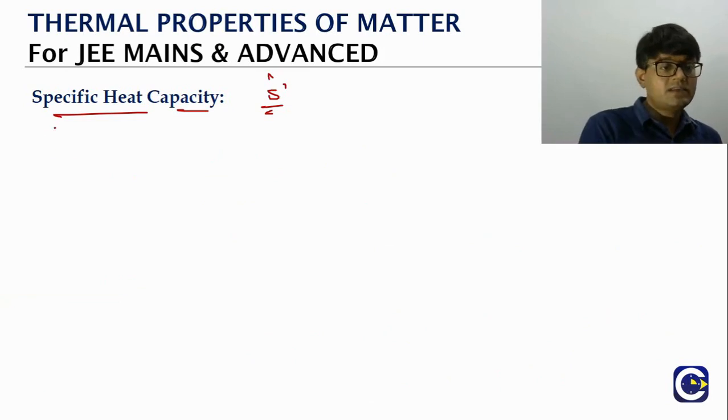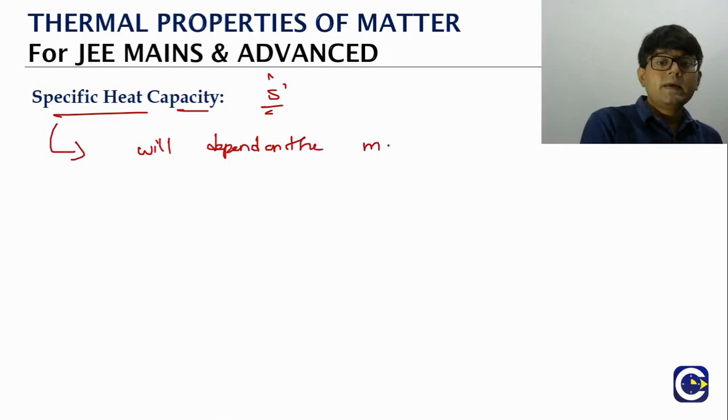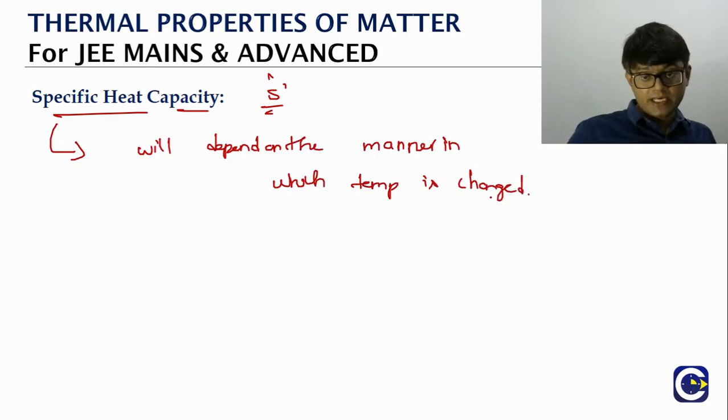But for gases alone, what do we need to keep in mind? The specific heat capacity will depend on the manner in which temperature is changed. That means whether we are changing the temperature by keeping the volume of the gas constant, or by keeping the pressure constant, like that.